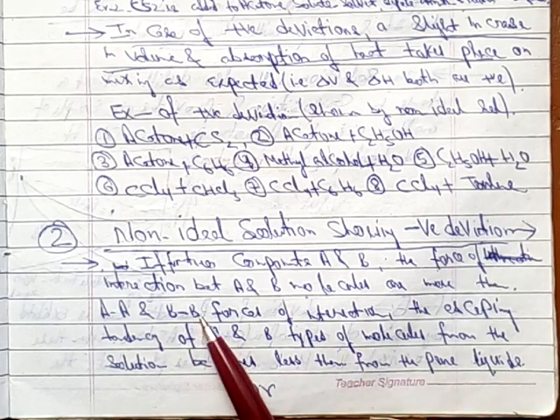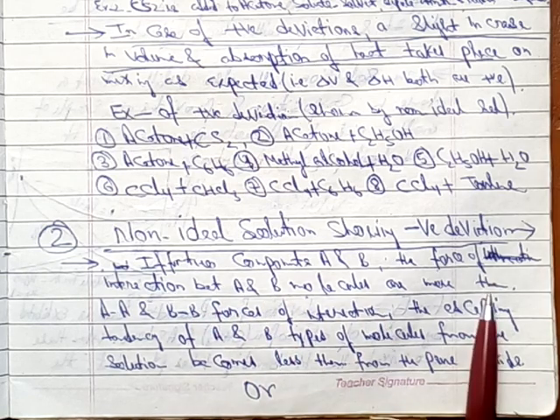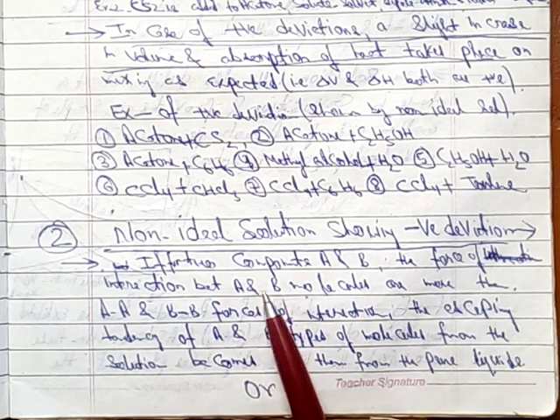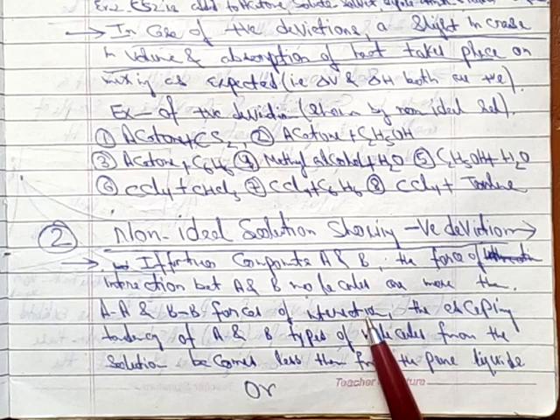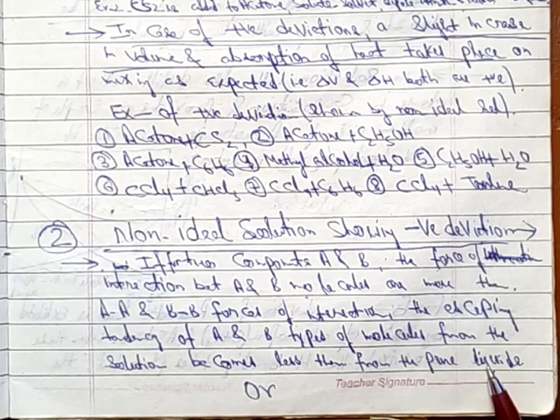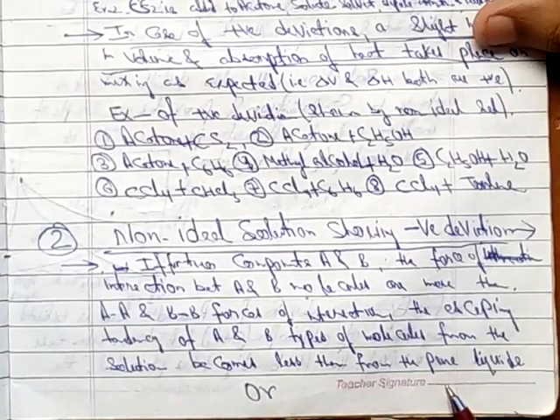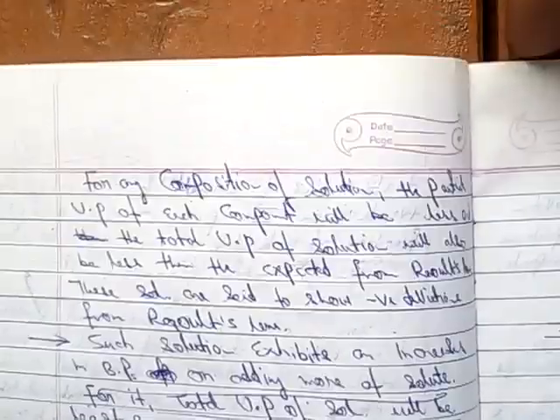So here they are again talking about the interaction between A and B being more. Means the escaping tendency of A and B type of molecule from the solution becomes less than from the pure liquid.